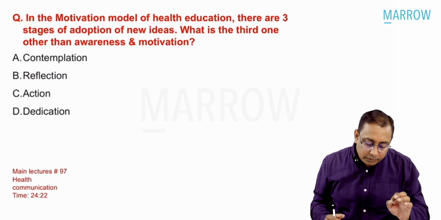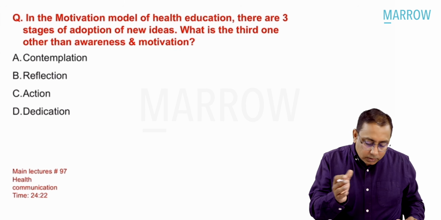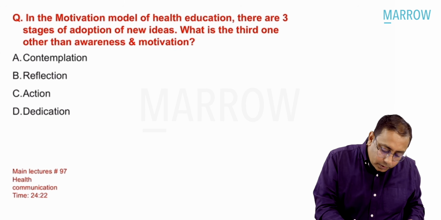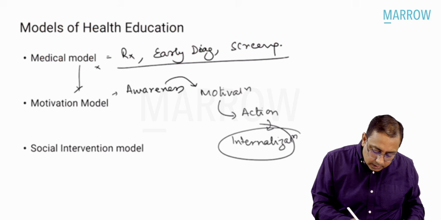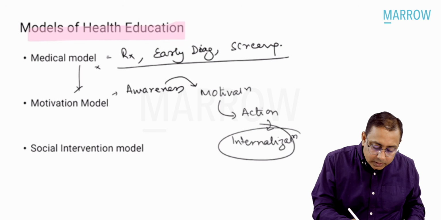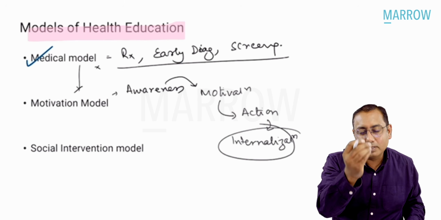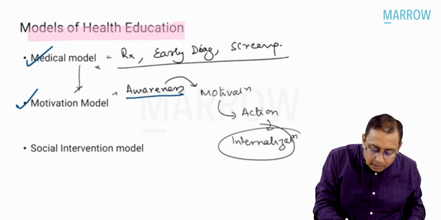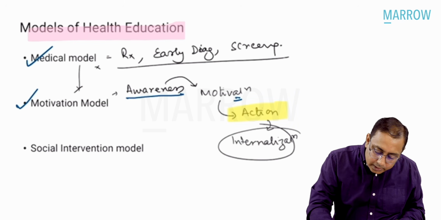Going to the next MCQ, in the motivation model of health education, there are 3 stages of adoption of new ideas. What is the third one other than awareness and motivation? That's an interesting question. The question already tells us about the motivation model of health education. I'm showing you the screenshot from lecture number 97. So what are the models of health education? You can see there is a medical model where we tell people information, we give them content, but nobody's ready to listen to the content. Next is the motivation model. In the motivation model you make people aware and then you motivate them, and then this motivation will eventually lead into action.